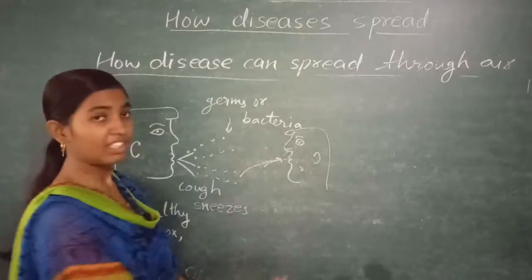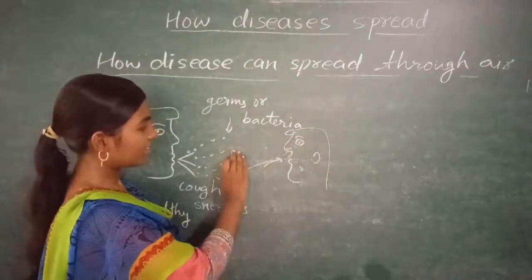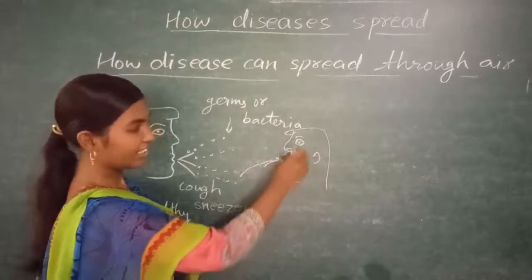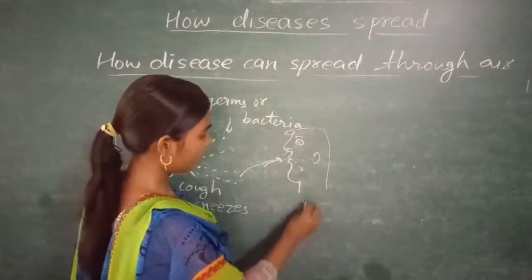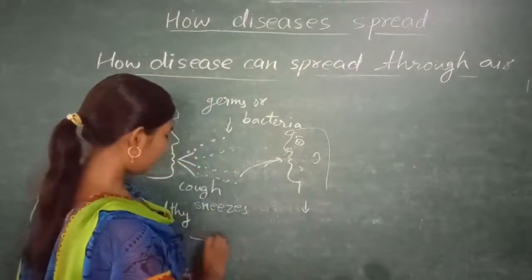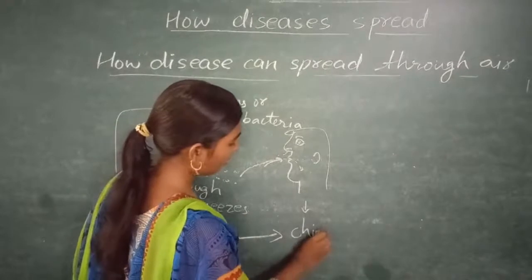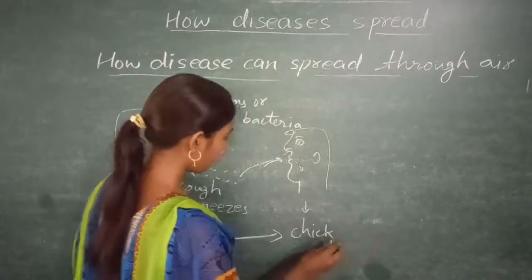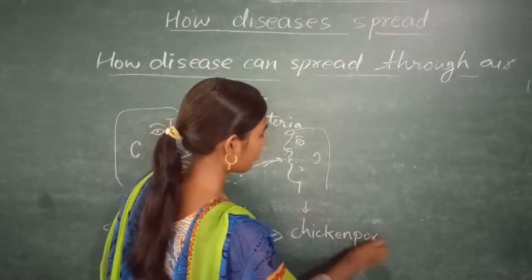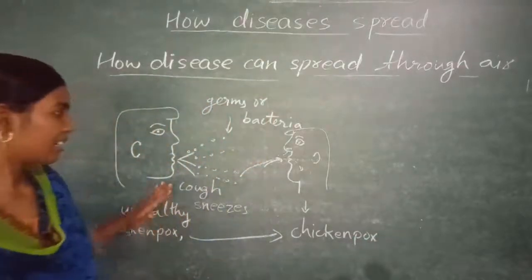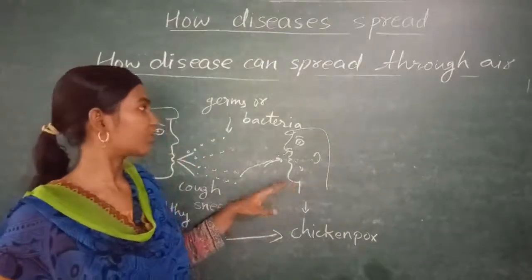When he is breathing in, he is taking this air inside his body, so these germs are also getting inside his body, and in this way this person is also infected with the same disease, whatever disease he is having, means chicken pox he will also have. So in this way the disease spreads from one person to another person through air.